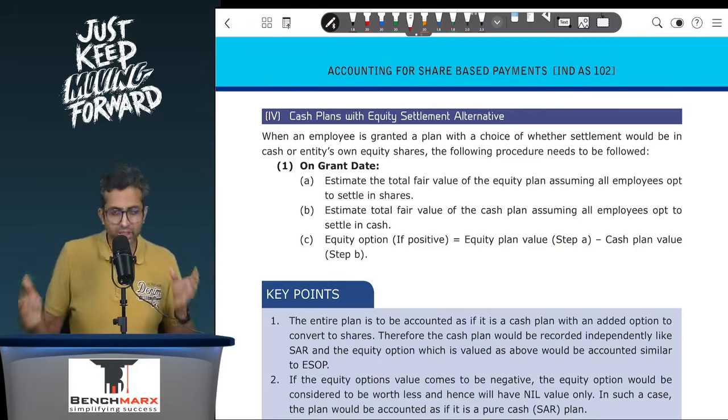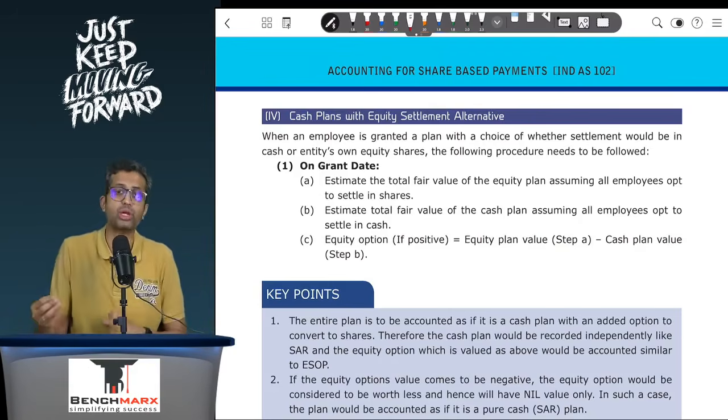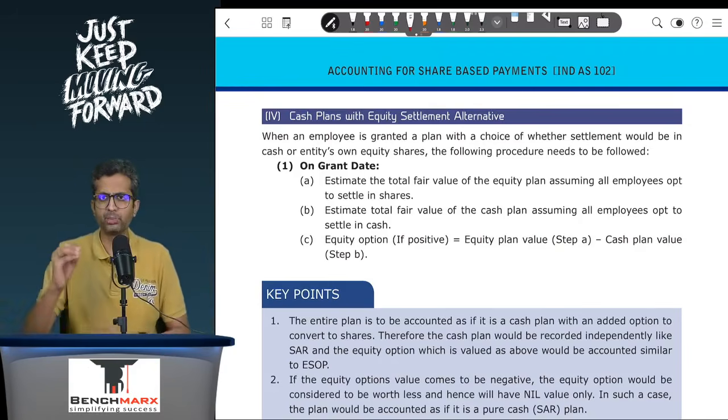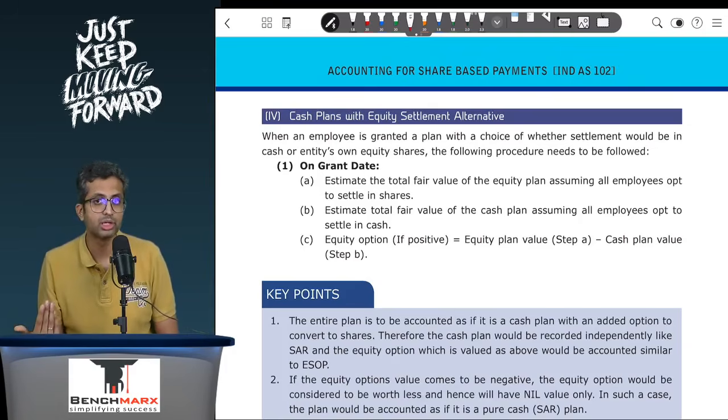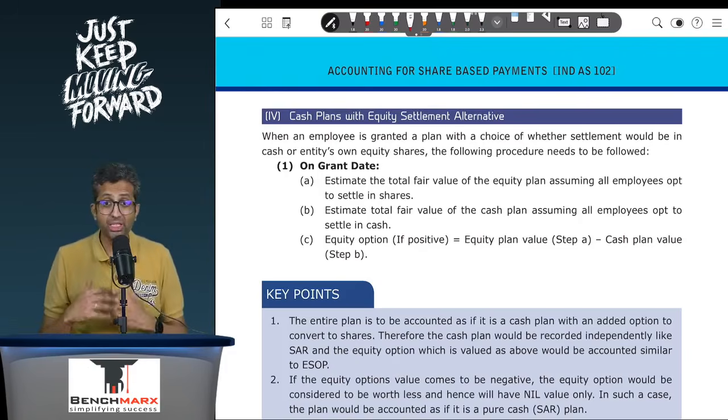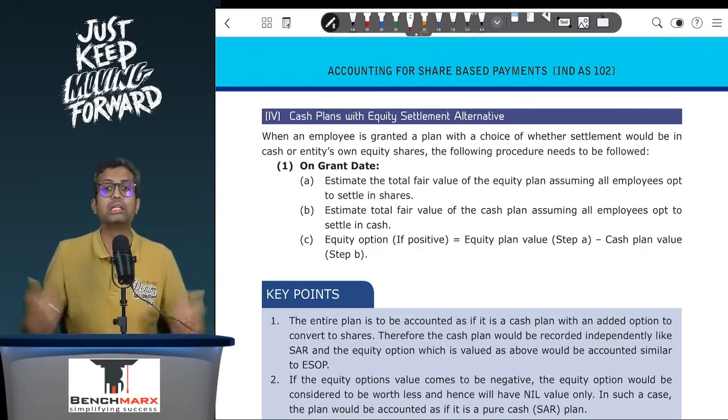You serve 3 years with me. After 3 years, if you continue, usually in a pure ESOP, there will only be 2000 shares that are going to be issued. In a pure SAR, you will give cash which is equal to the appreciation in 1500 shares. But here, I am giving you the choice that you can do either of these.